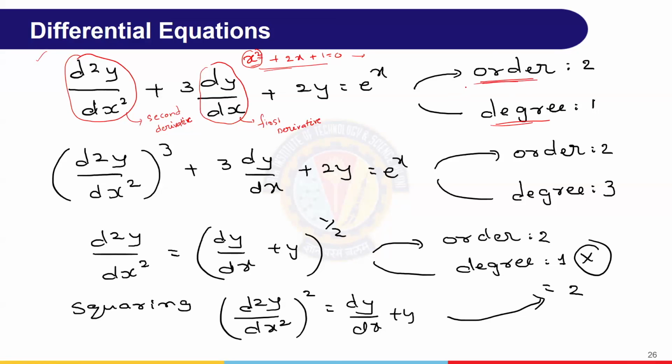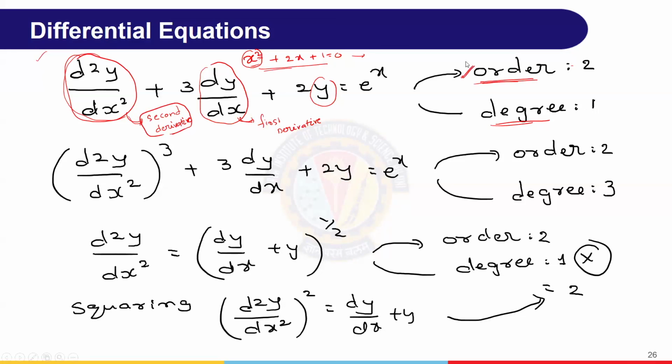This is a very important thing for us. Now we understand this is y, and this is dy by dx, the first derivative. This is the second derivative, d square y by dx square. That means we understand what the highest derivative is. The second derivative is the highest. Therefore, order equal to 2.